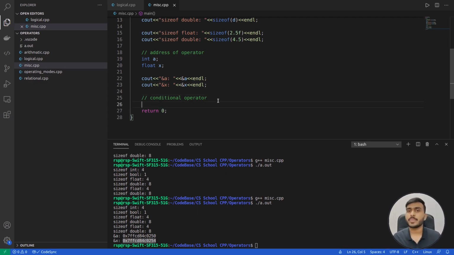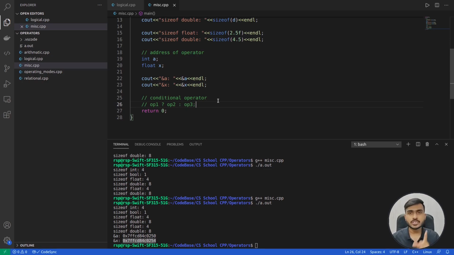Now this conditional operator is pretty interesting. Let me tell you the syntax of the conditional operator first, and then we'll see some examples. For conditional operator, you need to give 3 operands. So how do we give 3 operands? Let me show you that. You will first have to give operand 1, then write question mark, then operand 2, then colon, then operand 3. This is the typical syntax of conditional operator.